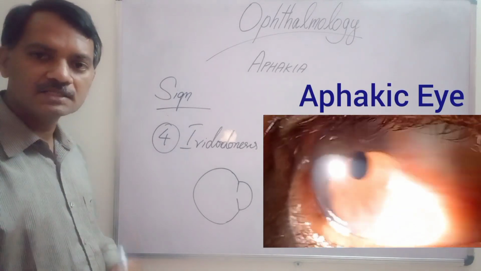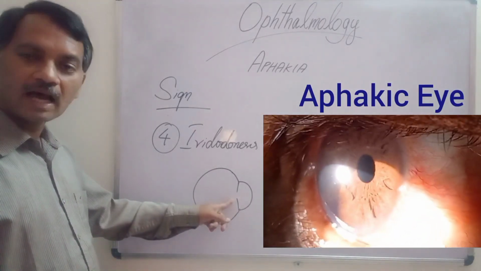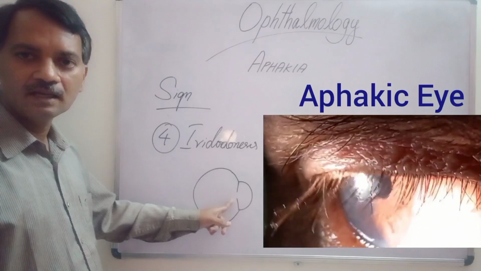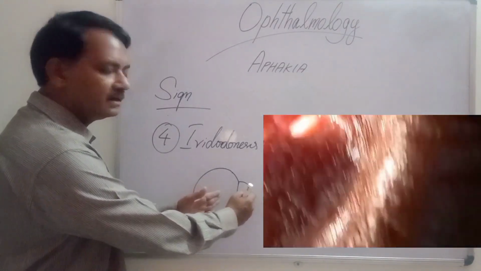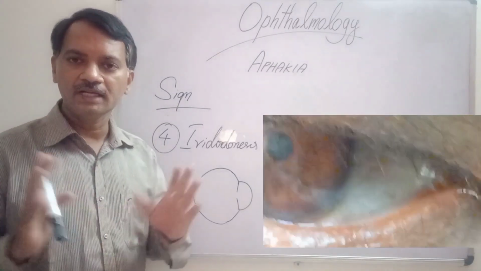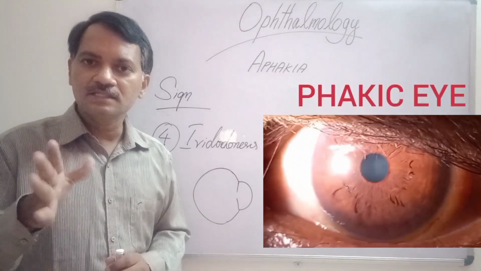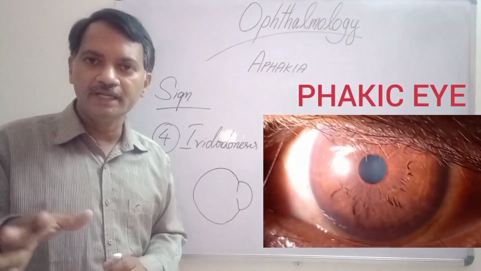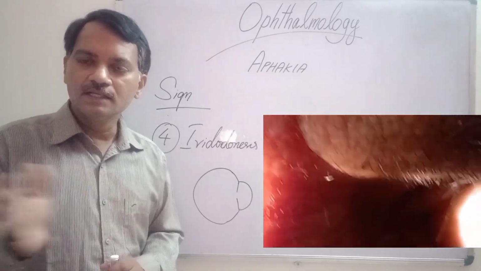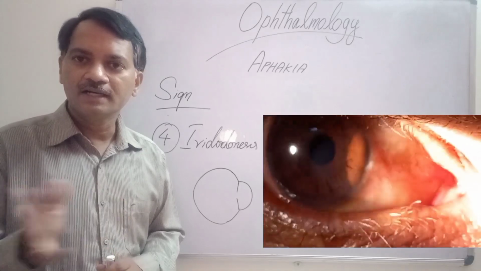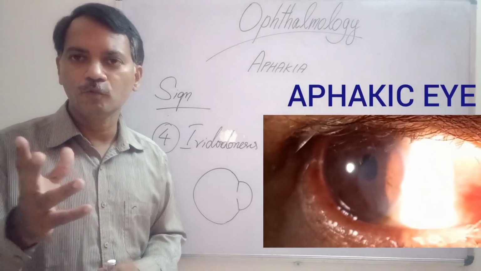This is because the iris has lost the support of the lens. It is between the vitreous humor and the aqueous humor. Both are liquid media. So the iris is floating in these two media, and because of the movement of the eye, it is fluttering or tremulating inside the eye.